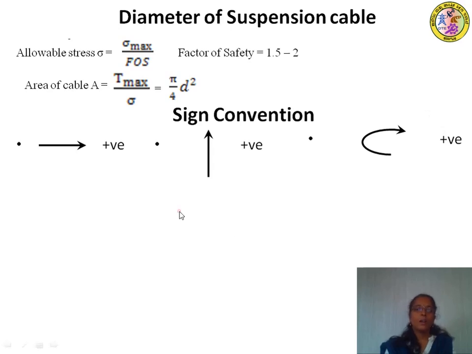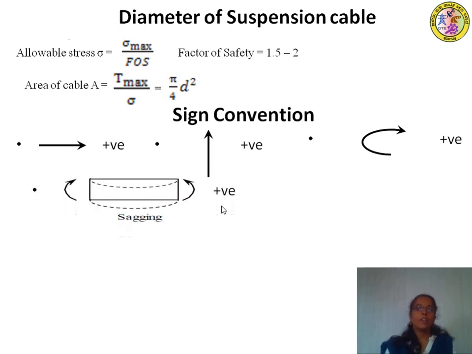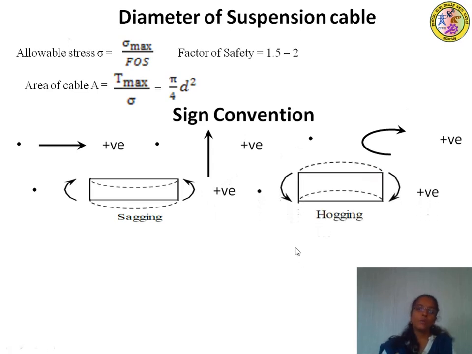Along with that, sagging bending moment: the moments which induce sagging in the cable are taken as positive, and the moments which induce hogging in the cable are taken as negative. This should have been negative. Please make this correction. Sagging is positive and hogging is negative.